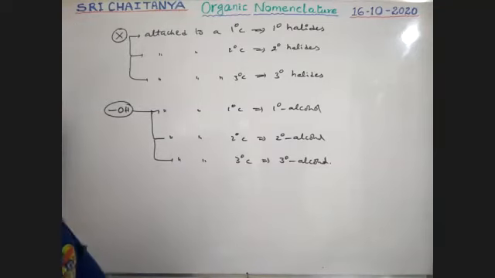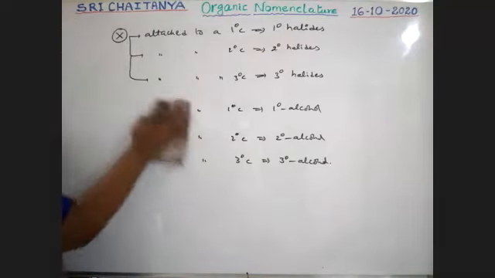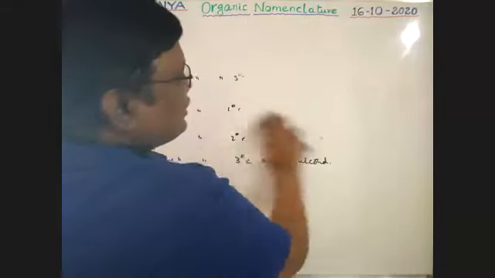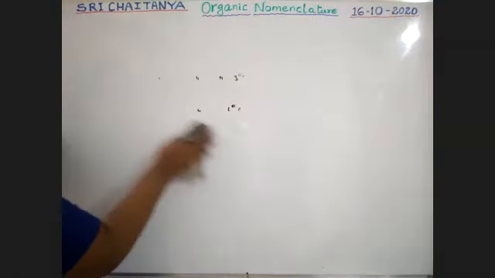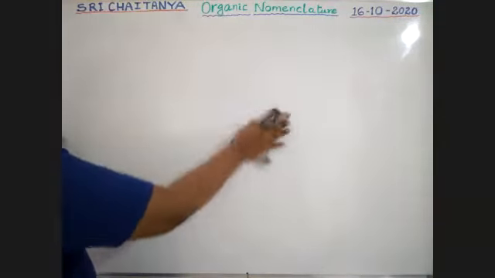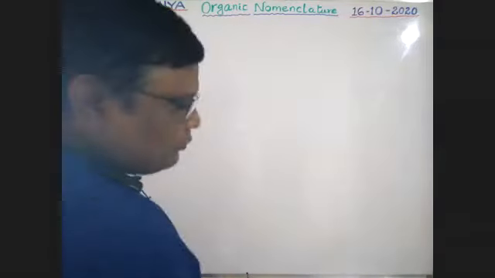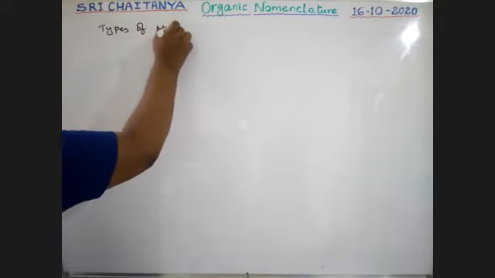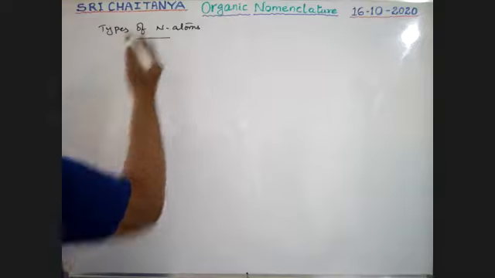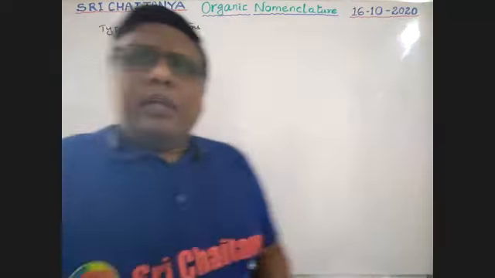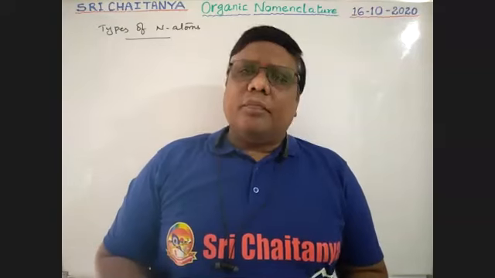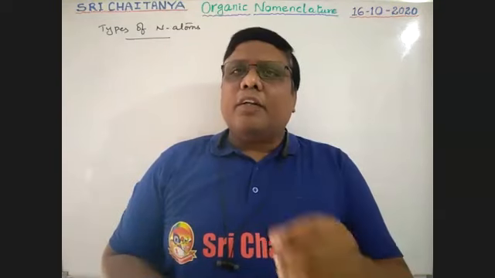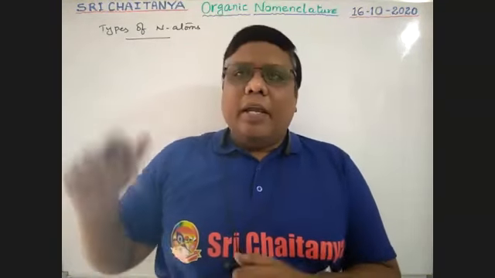Now, what about the nitrogens? Types of nitrogen, boys. That is very, very important. In our organic chemistry, nitrogen containing compounds are called amines. See here, types of nitrogen atoms. Here, the type of nitrogen is decided with respect to nitrogen, not with respect to carbon. It is the exceptional case, boys.